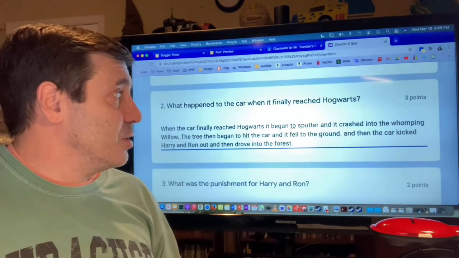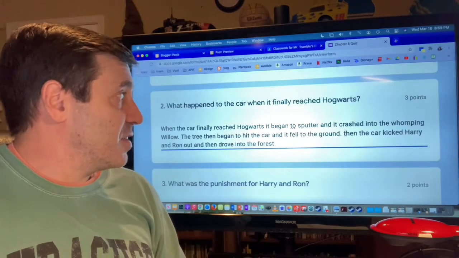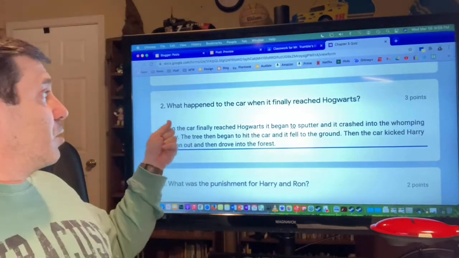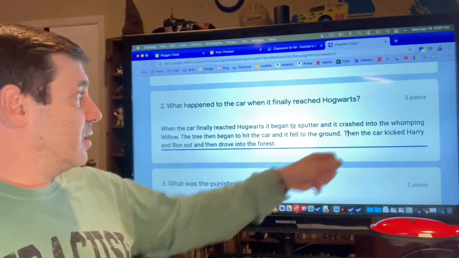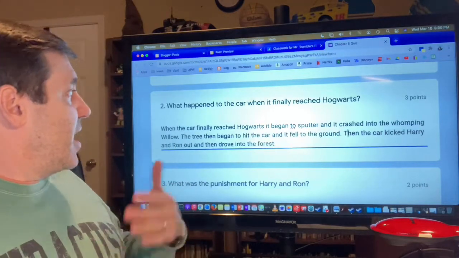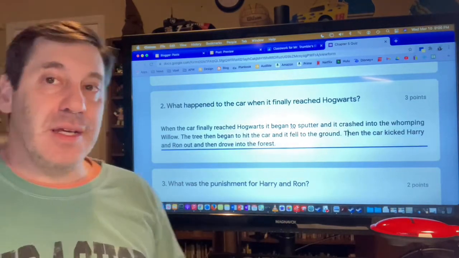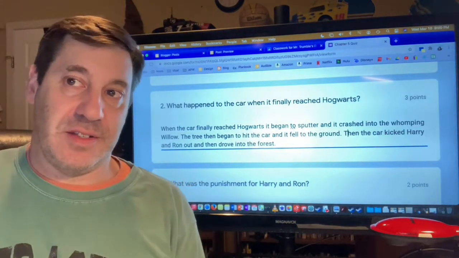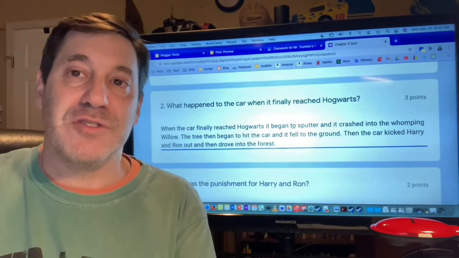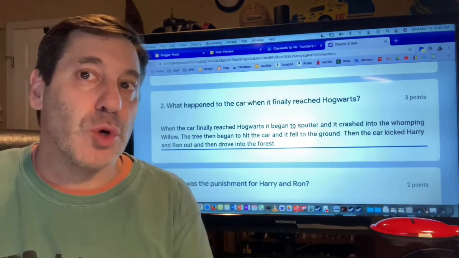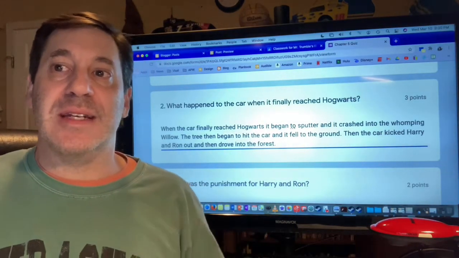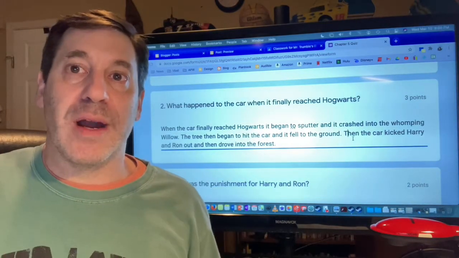Break it up, have a new sentence, okay? Now I might start this sentence with then. So each sentence is starting differently. When, the tree, then. And so I'm taking this one long run-on sentence, and now I've broken it up into 3 sentences. All right. I'd also probably still try to ditch some of those ands and rewrite that using some different kinds of transition words. All right. But this is what I mean when I talk about stringing ands together and there being a run-on sentence.